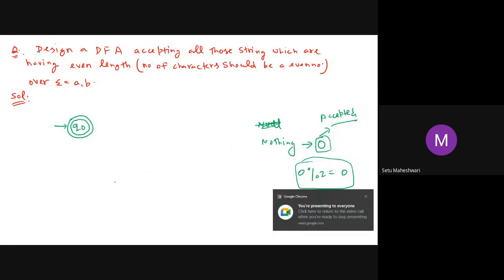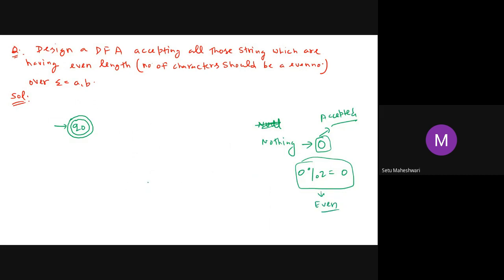Now let us say that you have only one A. If you got one A, will you accept it or reject it? Temporary rejection. I will reject it. Should this rejection be temporary or permanent? Temporary.